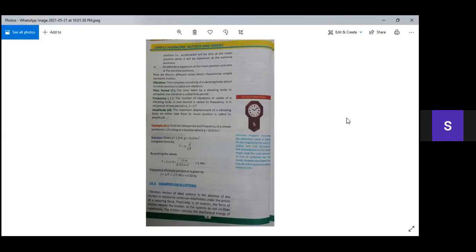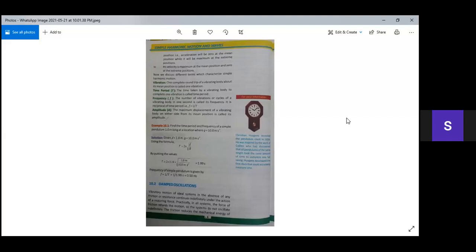So when we divide 1 by 1.99 seconds, we will have 0.50 hertz. Hertz is the unit of frequency. It is represented by capital H and small z. It is hertz.